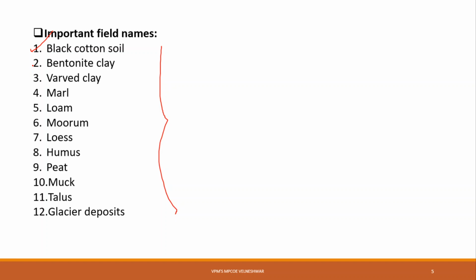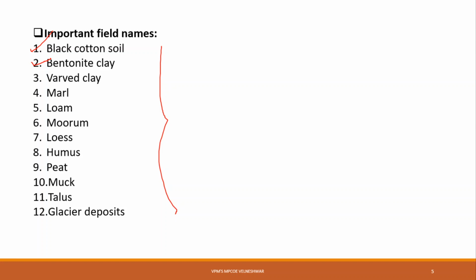Whenever a boring is going on, in the diameter of the boring there is a chance of soil sliding inside that boring. That means the soil slips and falls into the bore, and to avoid that, while doing the boring, we use drilling mud as bentonite clay. We use bentonite clay while drilling the bore to avoid the sliding of the side soil. Okay, so this is about bentonite clay.